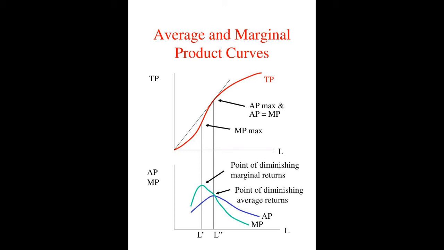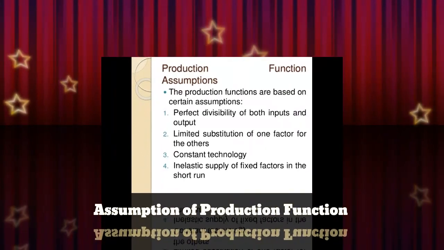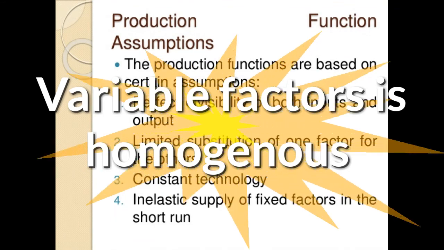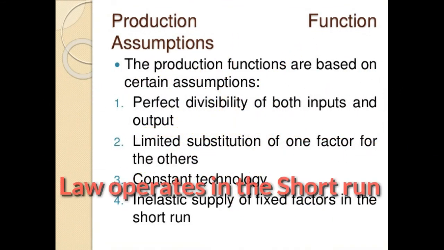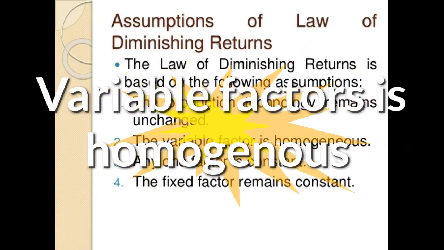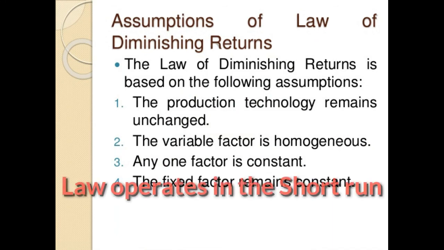is concerned with the behavior of the firm, which will be explained in the presence of firm budget and prices of factors of production. This law is based on the following assumptions. Number 1, homogeneous units. All the variable factors are homogeneous. There is no difference in the quality of various units employed. Number 2, one variable factor. It has been assumed that only one factor of production, may be labor, will be variable while the other will remain constant. It also has been assumed that the law is only operative in the short run. In the long run, all inputs are variable.